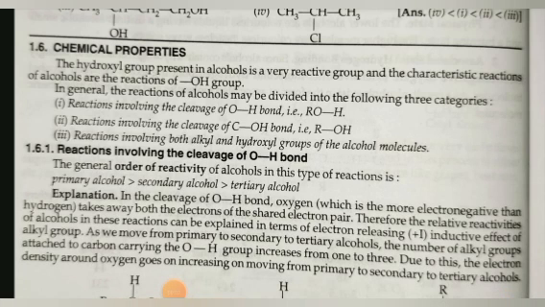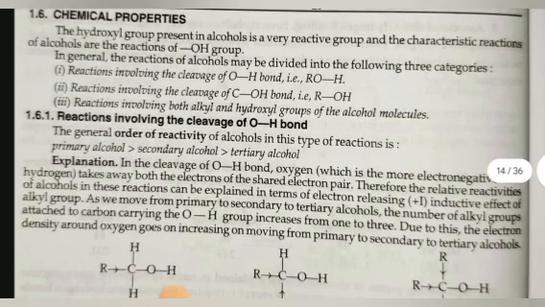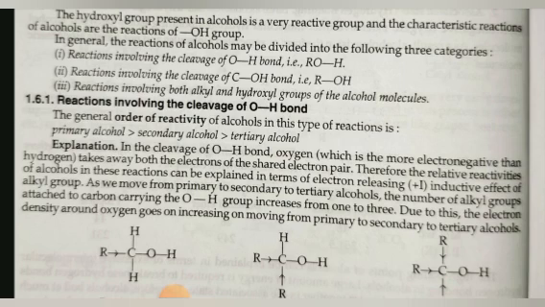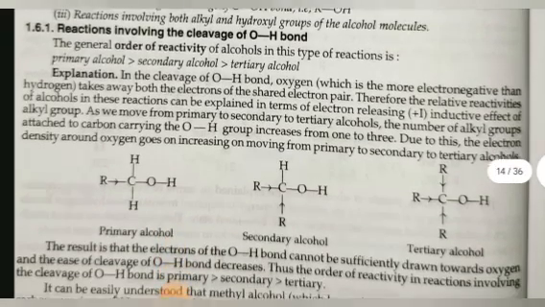Chemical properties. The hydroxyl group present in alcohol is a very reactive group, and the characteristic reactions of alcohol are the reactions of the OH group. In general, the reactions of alcohol may be divided into the following three categories. First is reactions involving the cleavage of the O-H bond. Second is reactions involving the cleavage of the C-OH bond. Third is reactions involving both the alkyl and hydroxyl groups of the alcohol molecule.